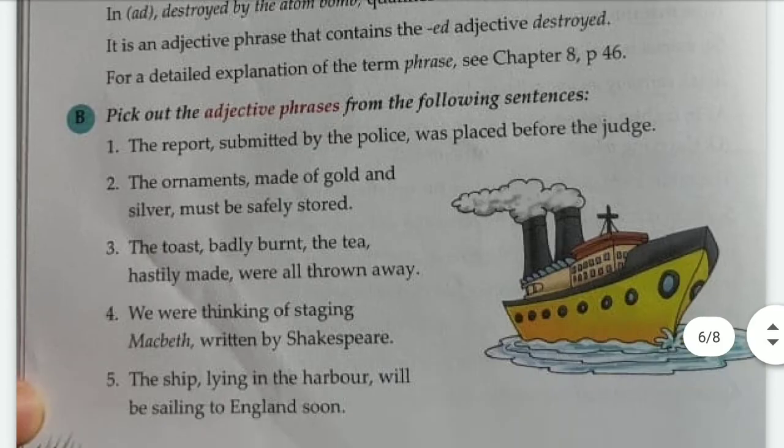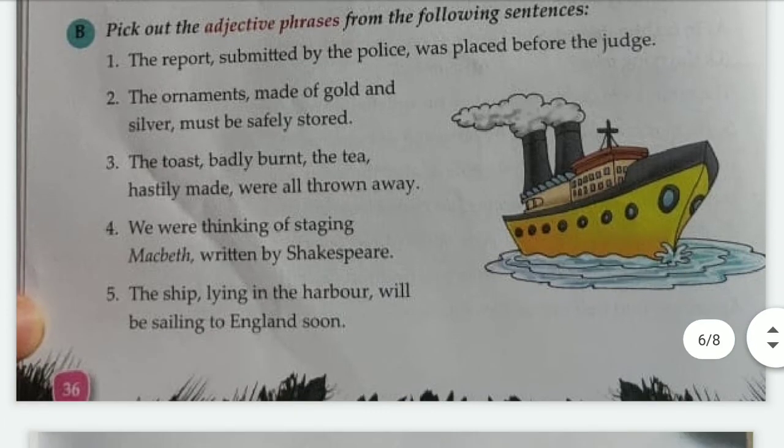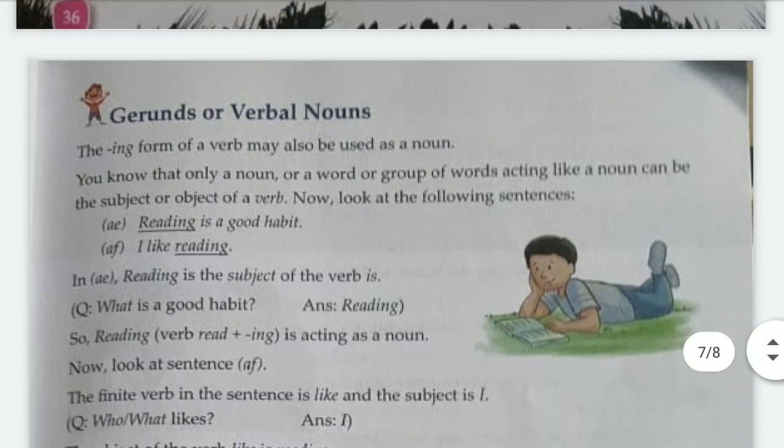Here you have to find the adjective phrase from the following sentences. The report submitted by the police was placed before the judge. Here, what will be the adjective phrase? The adjective phrase will be "submitted by the police". The ornaments made of gold and silver must be safely stored. What will be the adjective phrase here? "Made of gold and silver", that qualifies the noun ornaments. Like this we can identify them.